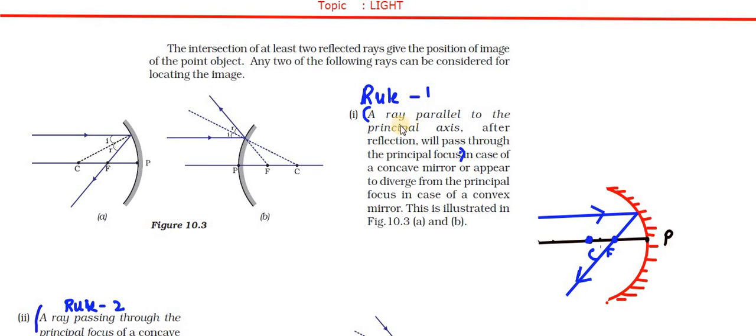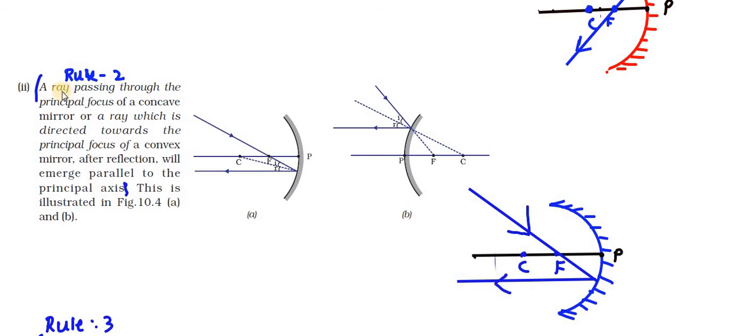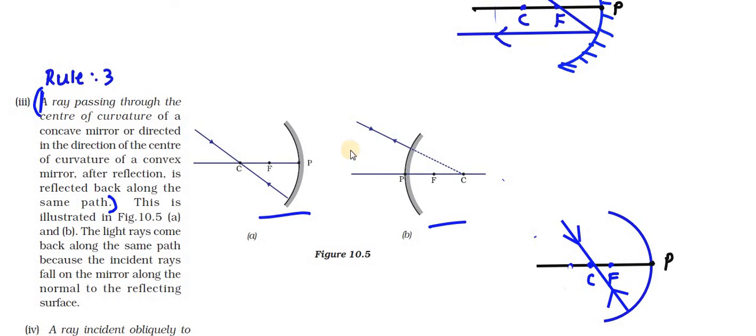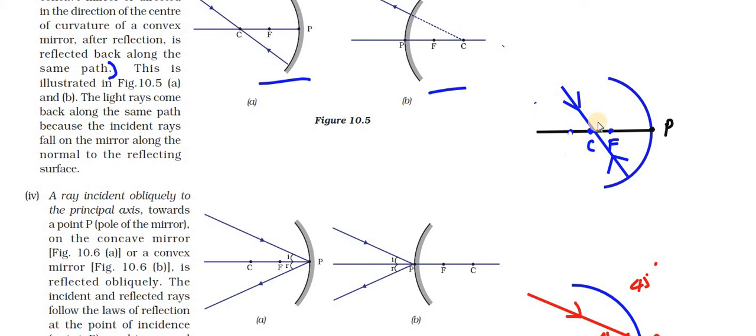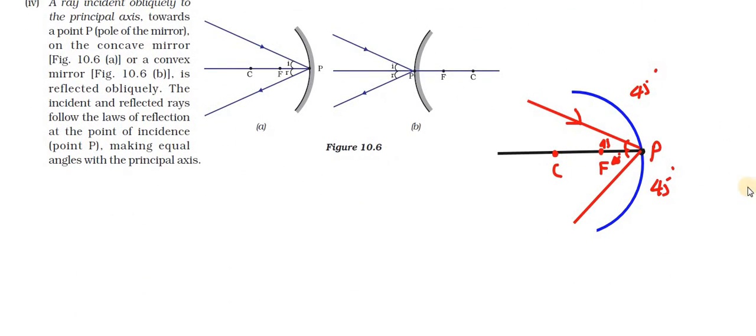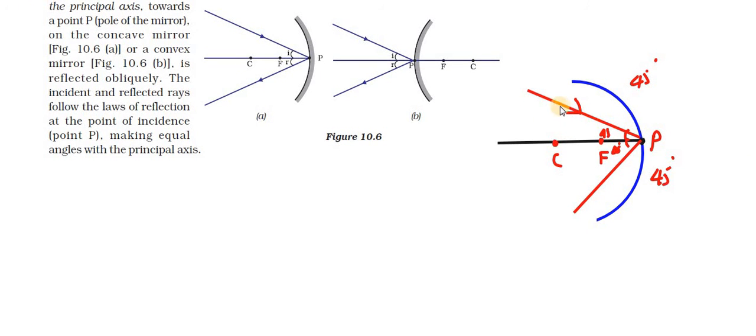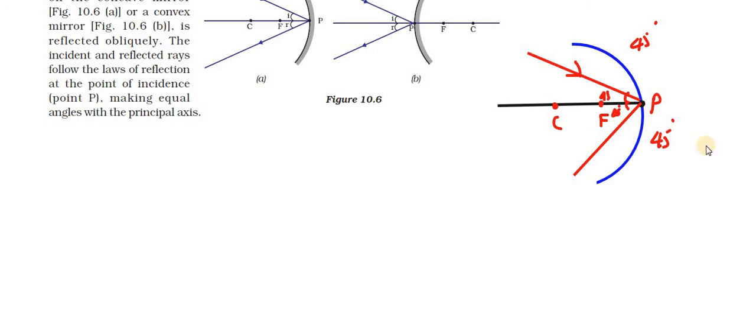So what is rule number 1? A ray parallel to the principal axis, after reflection, will pass through the principal focus. The next rule: a ray passing through the principal focus, after reflection, will move parallel to the principal axis. Rule 3: when a ray of light passes through the center of curvature, while reflecting back it will move along the same path. Rule number 4 states that a ray of light incident at the pole reflects back at the same angle, that is, the angle of incidence and angle of reflection are both equal.